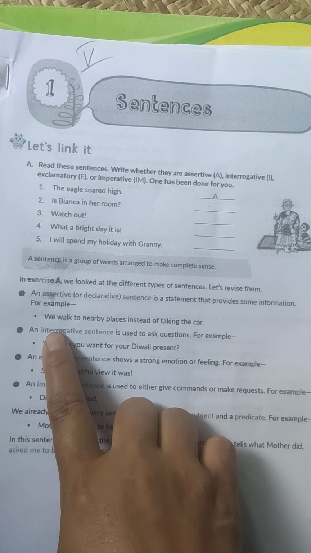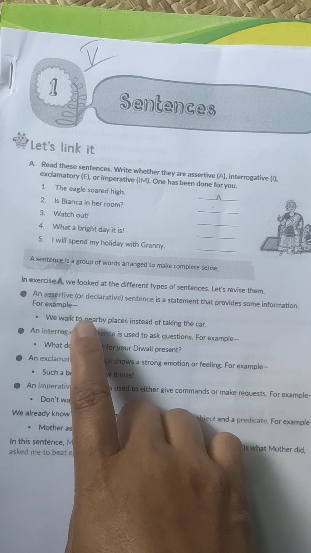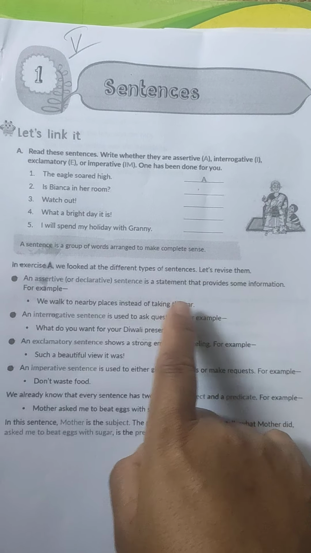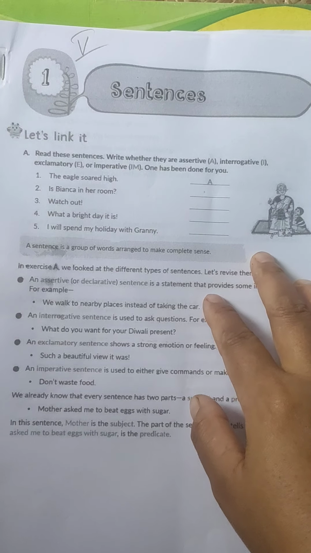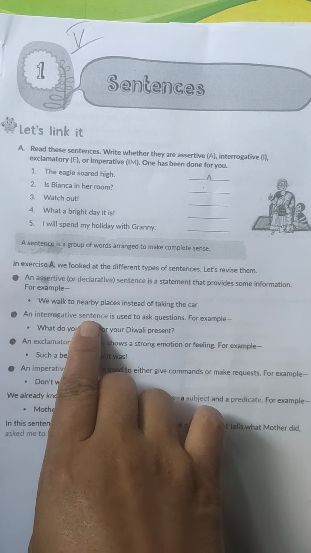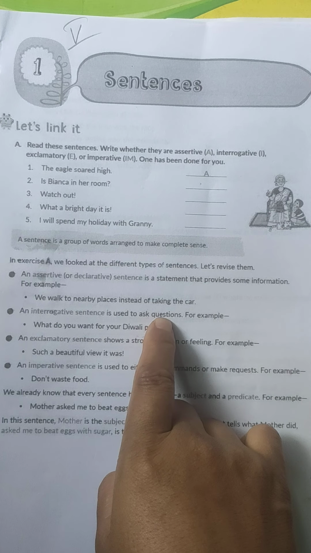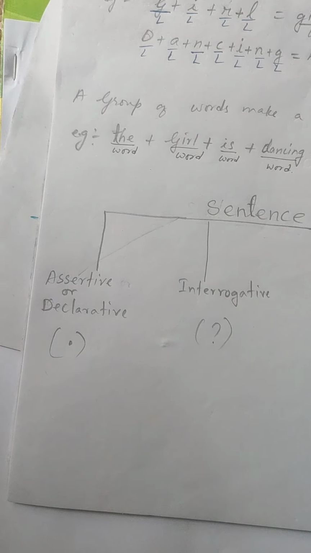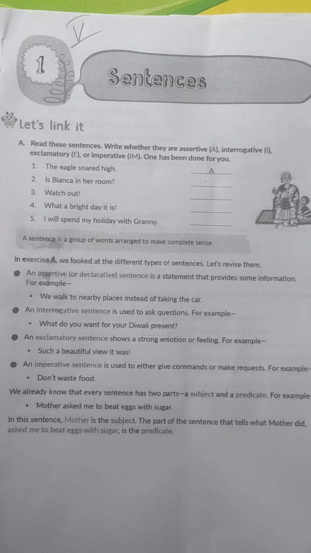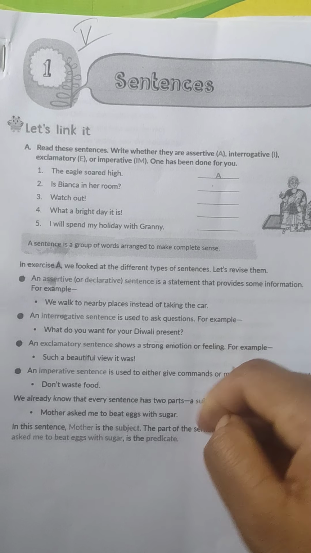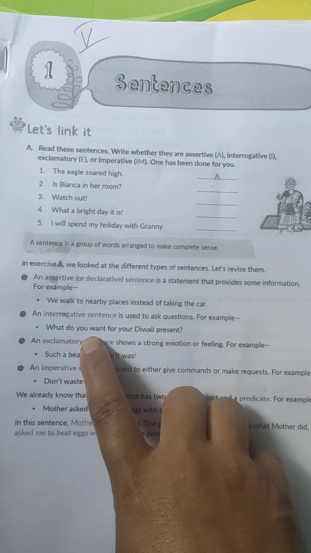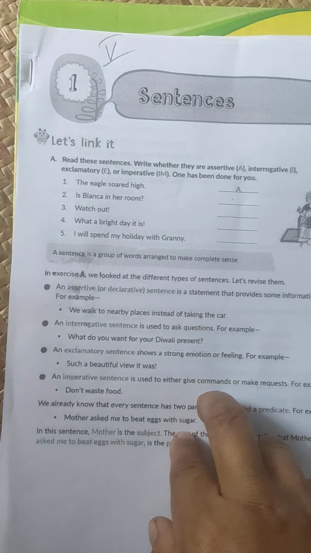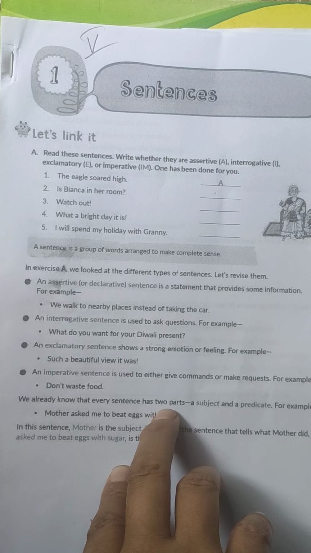Now the example they have given: we walk to the nearby palace instead of taking the car. So they are telling about themselves. They are walking to the nearby palace instead of taking the car. An interrogative sentence is used to ask a question. I have already told you that an interrogative sentence ends with a question mark because they are asking a question to someone or about something. What do you want for your Diwali present? So they are asking the question, what do you want for your Diwali present?